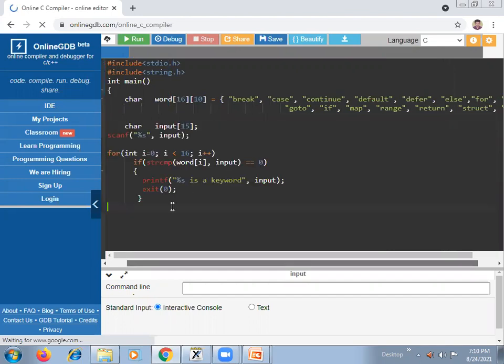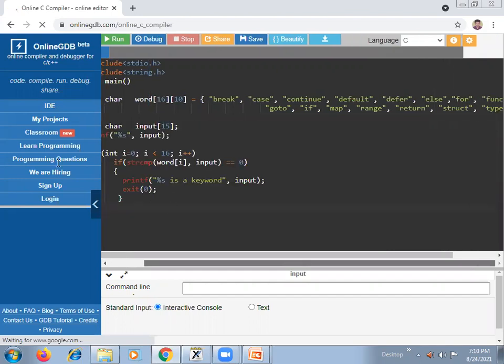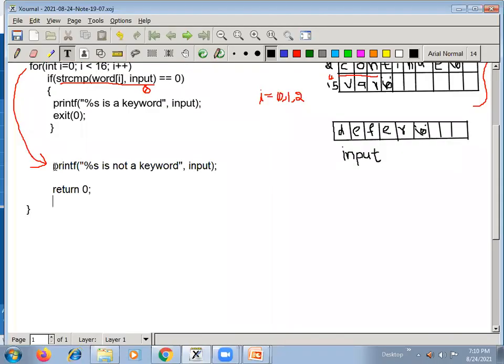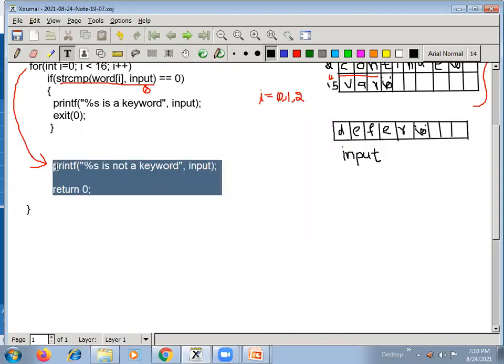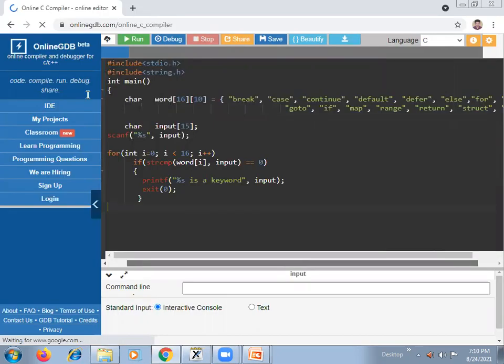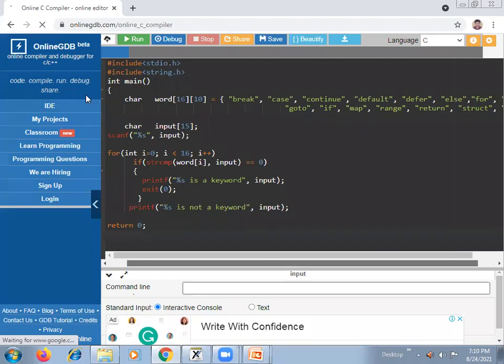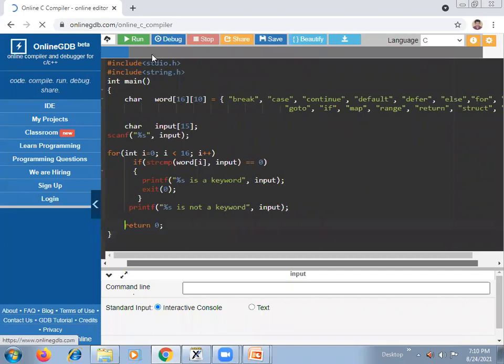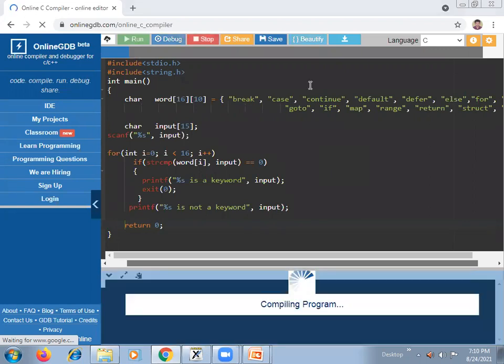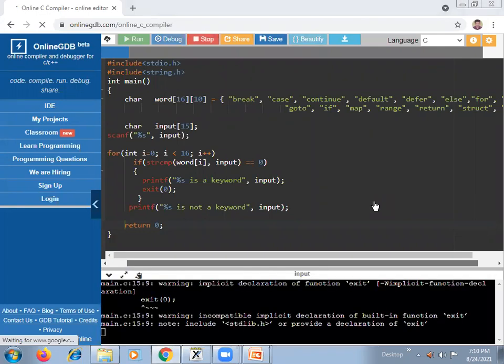Right. Okay. So what else do we require? We have this printf, the last printf. No? Okay. So then I close this here. Right. So everything is copied. Just let me run the code. Let us check whether it creates any problem. Exit 0 is giving an error. Okay, right.